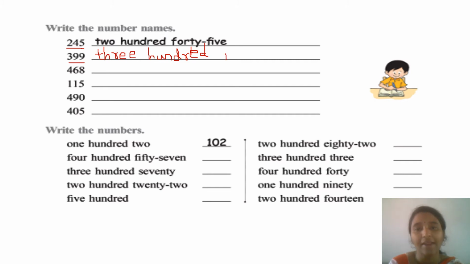N-I-N-E-T-Y. Ninety. And again N-I-N-E. Nine. 399.